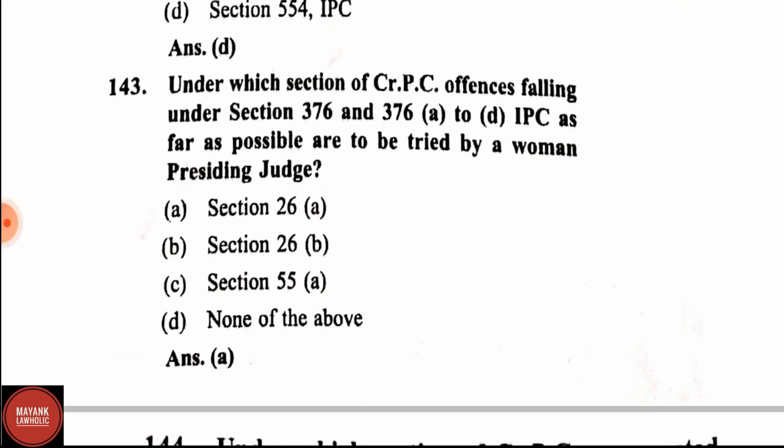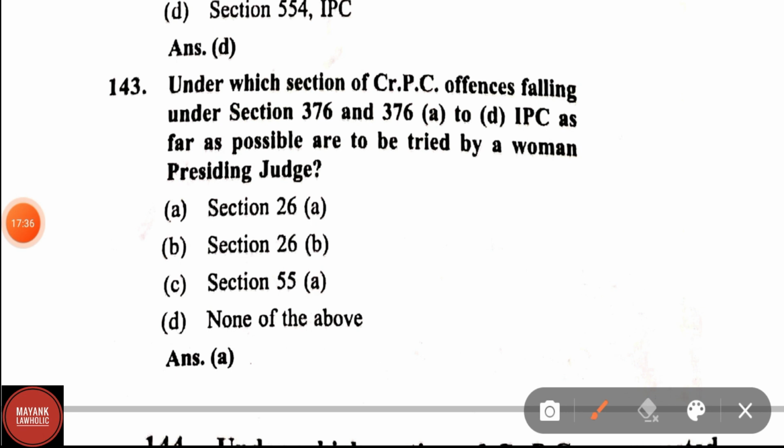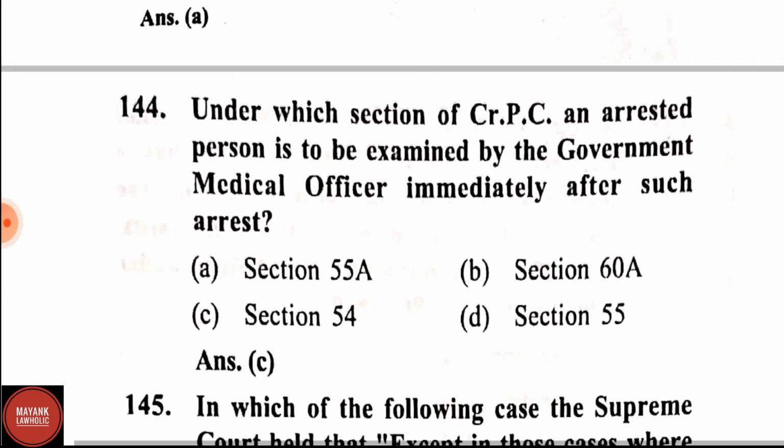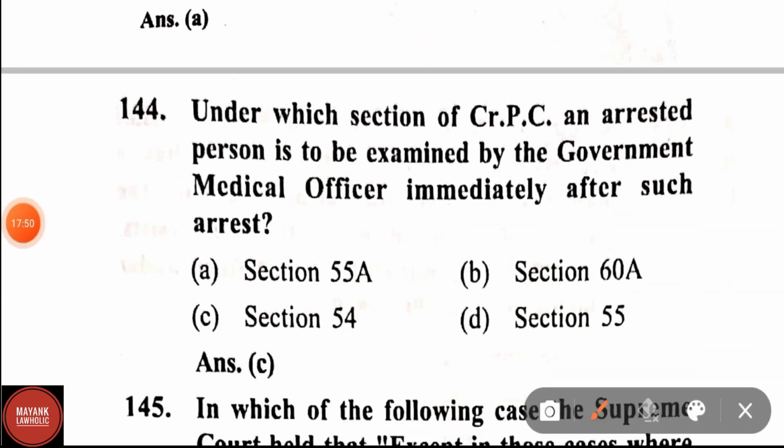Question number 143. Under which section of CrPC are offences falling under Section 376 and Sections 376A to D of IPC, as far as possible, to be tried by a woman presiding judge? Correct answer is Section 26 clause A. Question number 144. Under which section of CrPC is an arrested person to be examined by the government medical officer immediately after such arrest? Section 54.